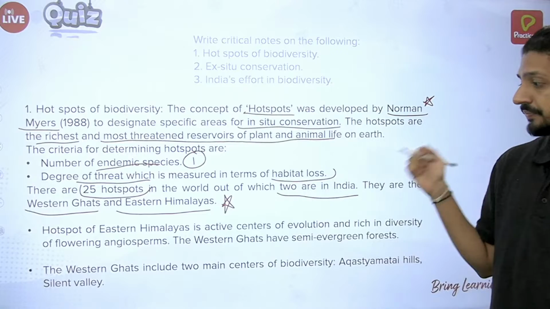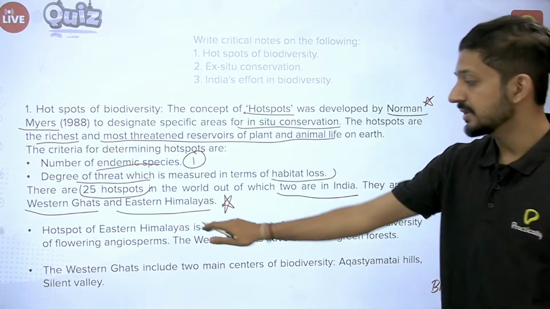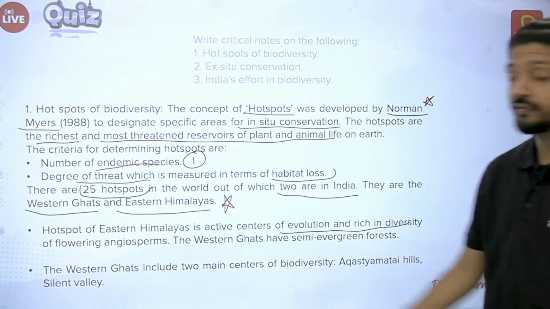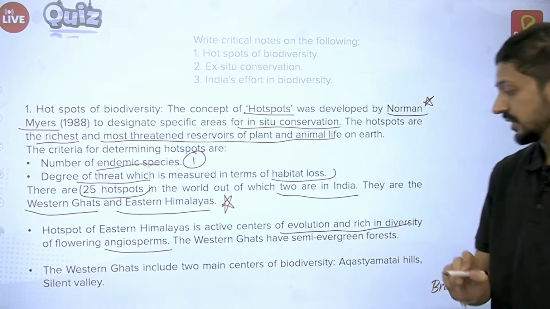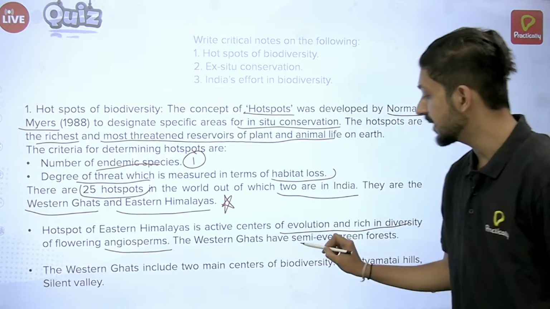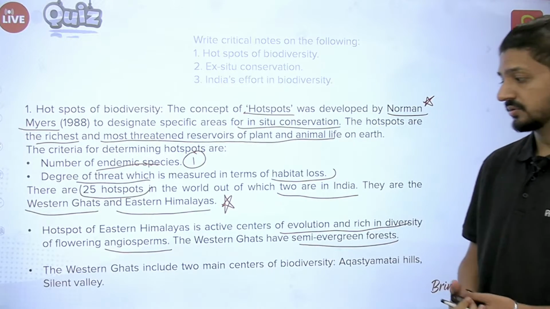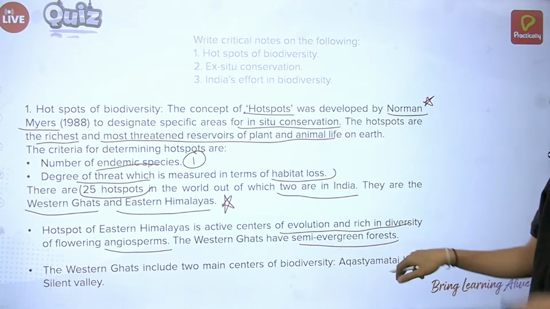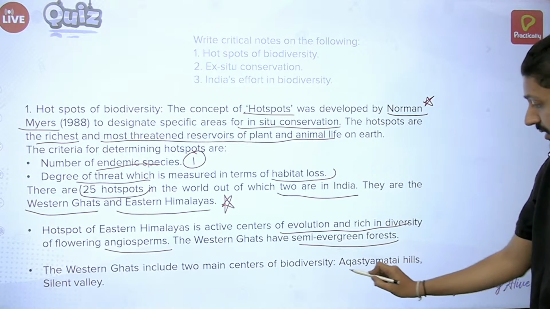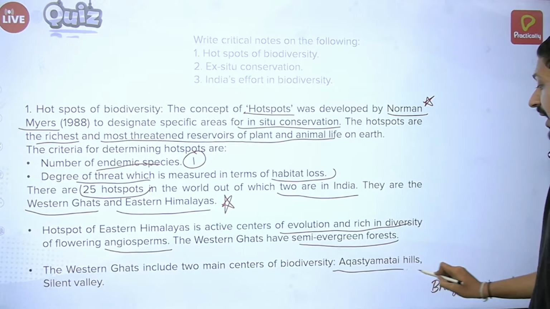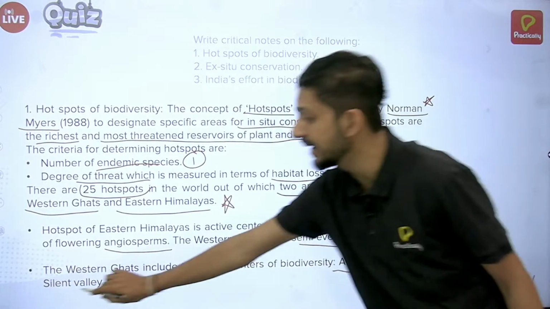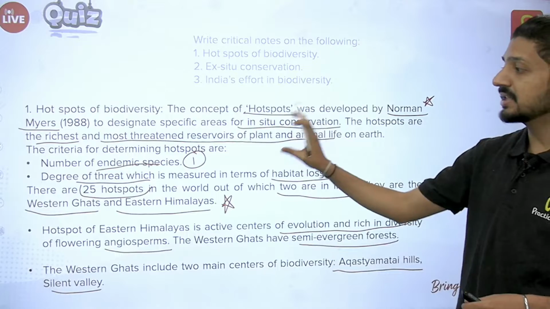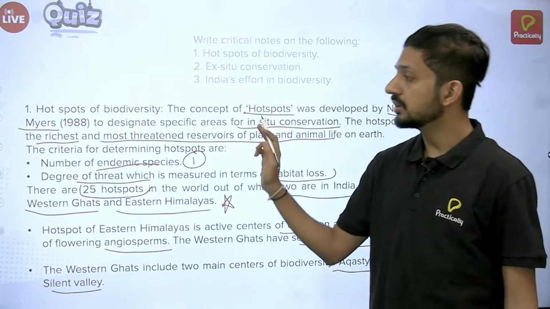Let's move ahead. Hotspot of Eastern Himalayas is active center for evolution and rich in diversity of flowering angiosperms especially, whereas Western Ghats have semi-evergreen forest. Okay, so these are the 2, and the Western Ghats include 2 main centers of biodiversity, that is Agastyamalai Hills and Silent Valley. Okay, this is an additional information, but at least you need to mention these 2 points.